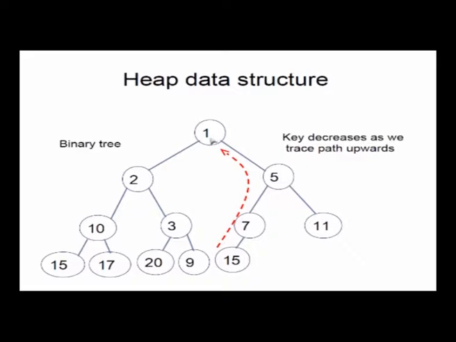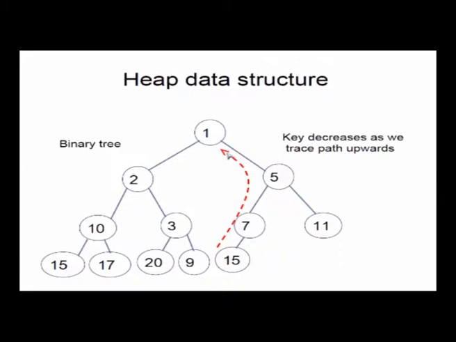So very simple: extract minimum, just take out the minimum at the top of the heap. Insert, put it at the end of the heap, at the end of the array, and keep doing a number of swaps. How many swaps do you have to do? You have to swap up the heap. So the number of swaps you will do is basically the height of the tree.